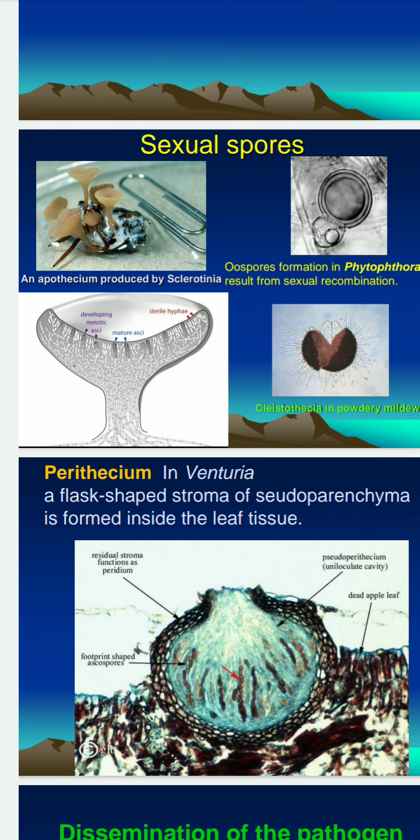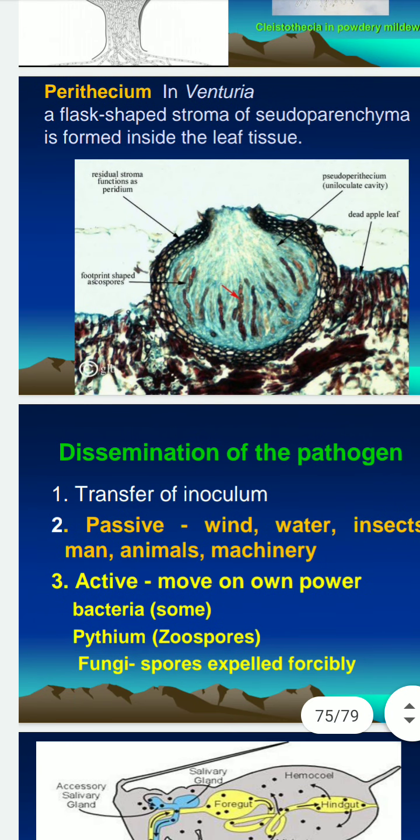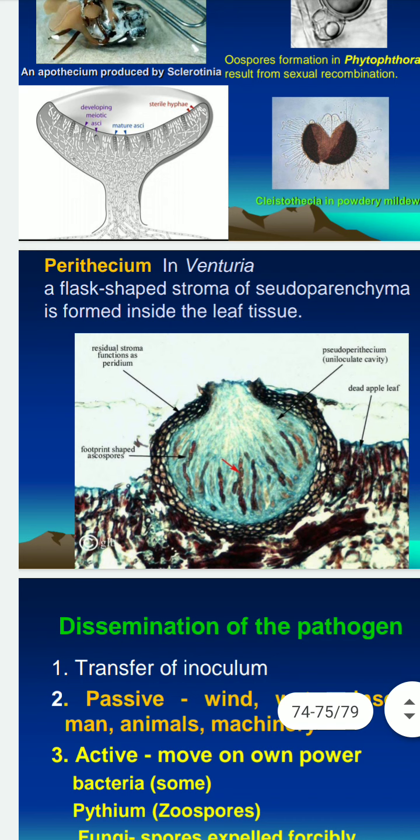Basidiomycotina fungi, whereas ascocarp is present in the Ascomycetes fungi, forming ascospores. These fruiting bodies, perithecium, apothecium, and cleistothecium, form asci and ascospores.